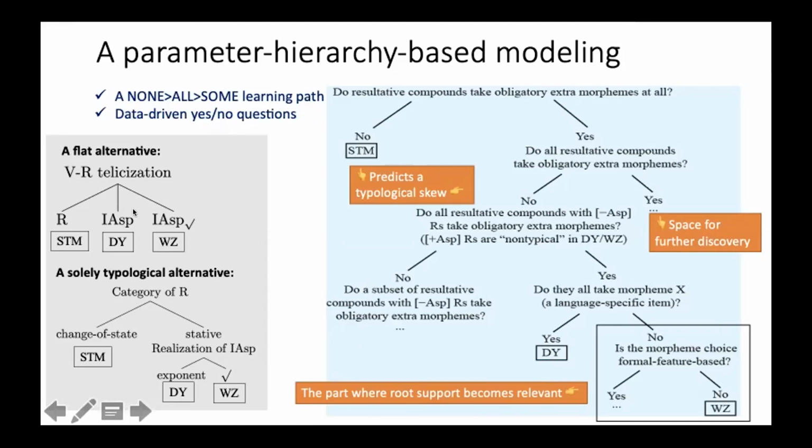Compared to the two alternatives in this gray box, the parameter hierarchy-based modeling here makes two interesting predictions. First, it predicts a typological skew among Chinese varieties regarding resultative compounds. For example, it predicts that the Standard Mandarin type here is the more common type than the DY or the WZ type. Second, the hierarchical parameterization leaves room for some further types of Chinese varieties. For example, there might also be a variety where the obligatory Le1 alternates on a purely formal feature basis, as in this branch. We will further look into these predictions in future research.